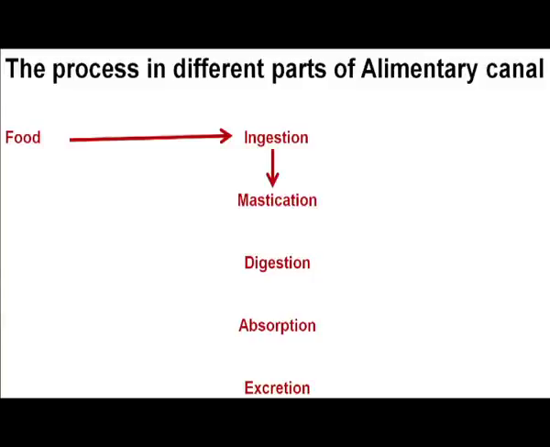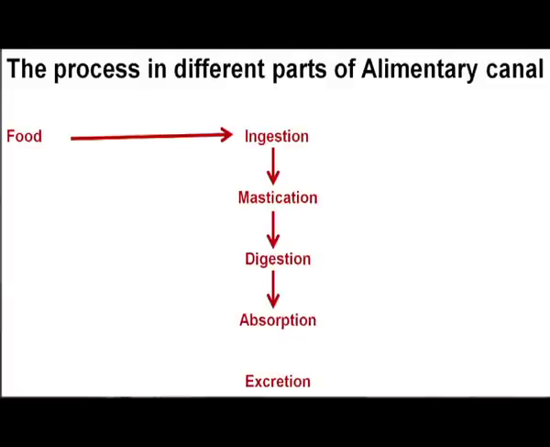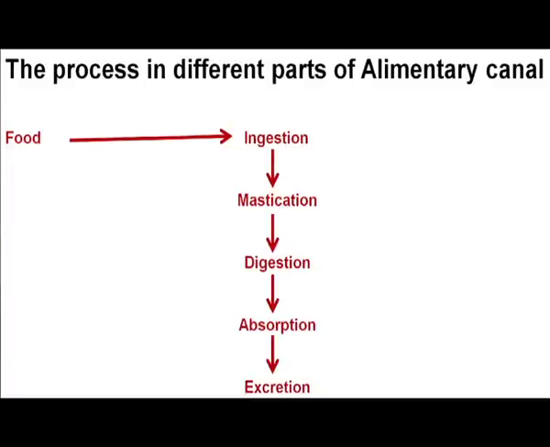And then the third process is digestion, and the fourth, once the food is digested, is absorption. Once you absorb the digested food material, then definitely you are going to produce a lot of byproducts, and these byproducts are not good for the human body. So, they have to be taken out.